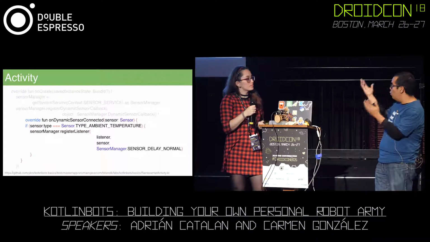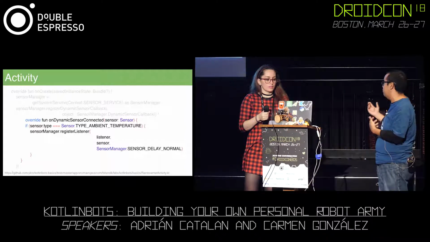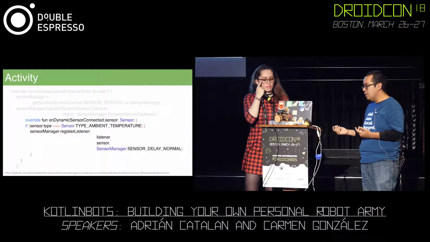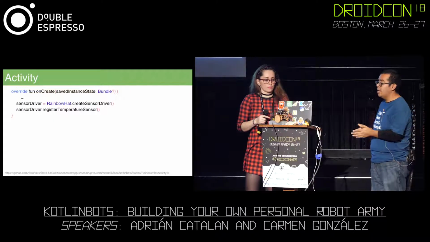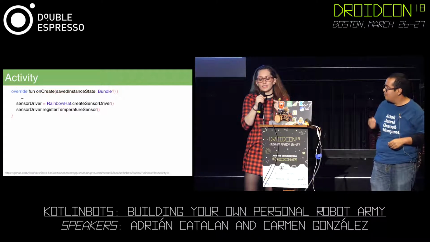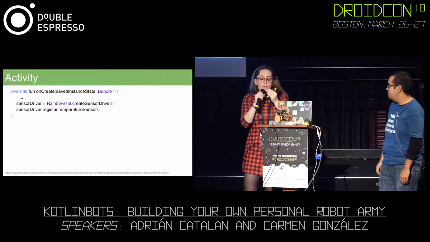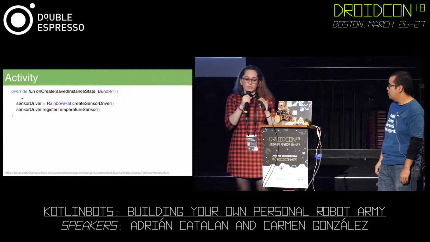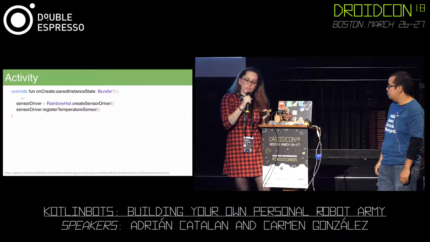And as it comes with a sensor, we have this sample. If you at any point work with sensors in Android, it's exactly the same. We just need to register to the sensor manager. Let's get to the next slide. Register the temperature sensor in this case. By the way, if you are building a product using that sensor on that hat, it's a terrible idea. On the rainbow hat, the CPU is very close to the sensor, so the sensor might get wacky, because if the CPU gets hot, the sensor is not going to work properly. So even though it's an amazing way to use the sensor, the rainbow hat is not necessarily the best.